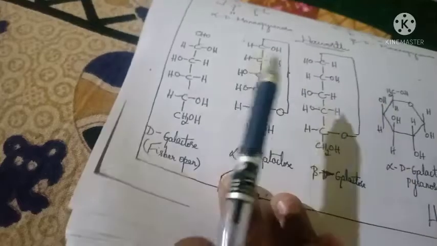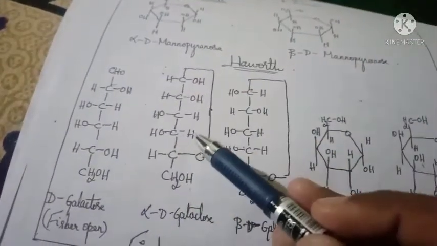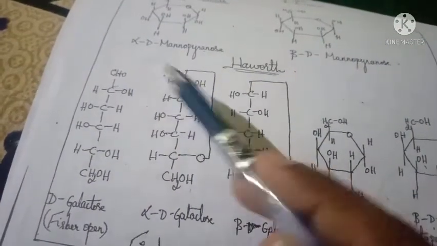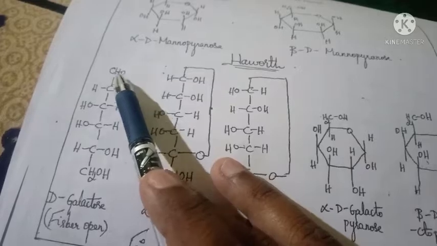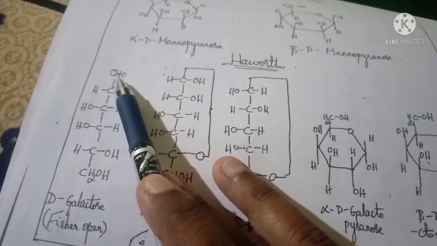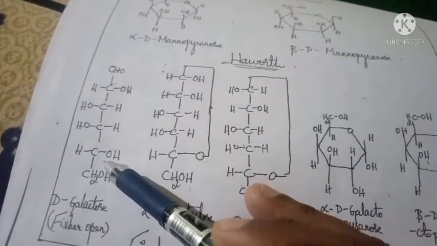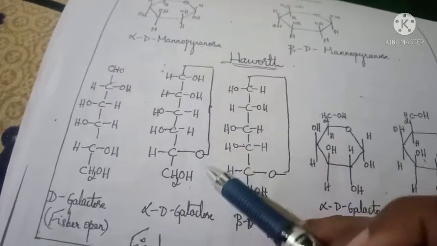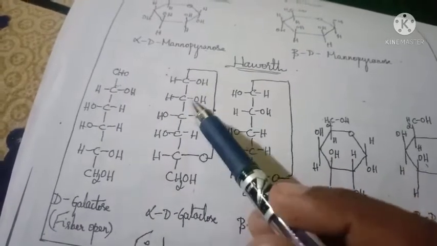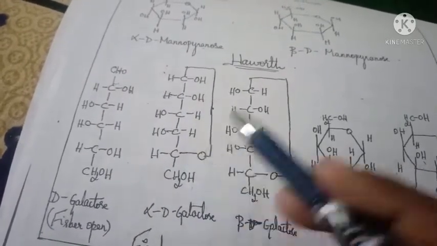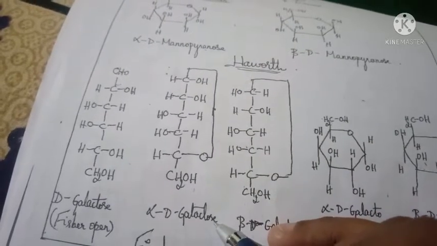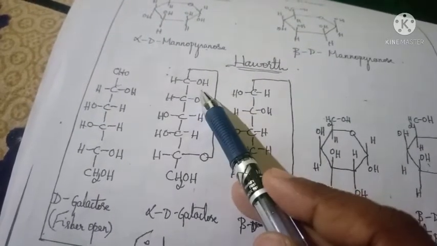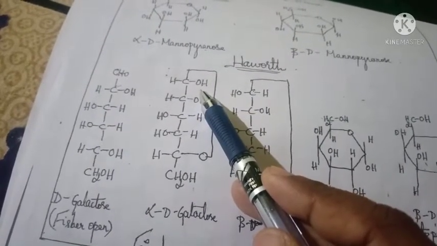Okay, then here in the first carbon atom, the aldehyde group, the oxygen atom in the first carbon atom bonds with the hydrogen of the fifth carbon atom. So it forms a glycosidic linkage. Here this is alpha D galactose because the OH group is present on the right side.